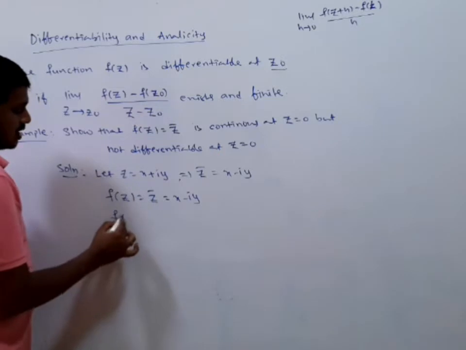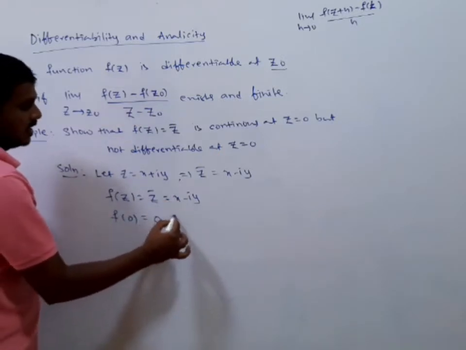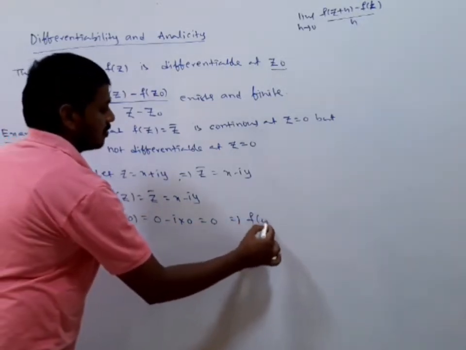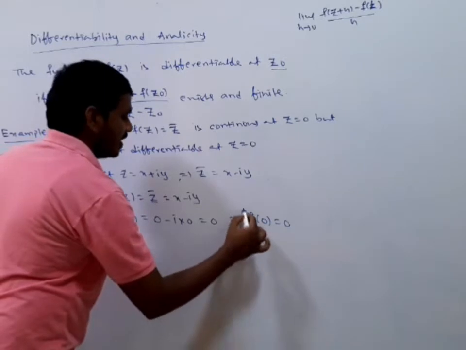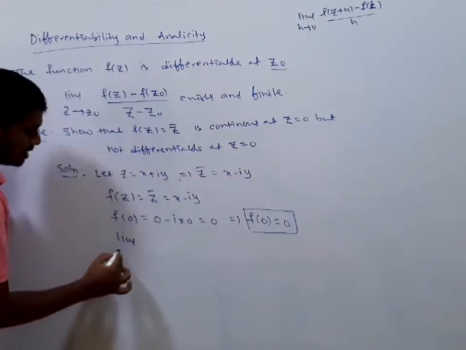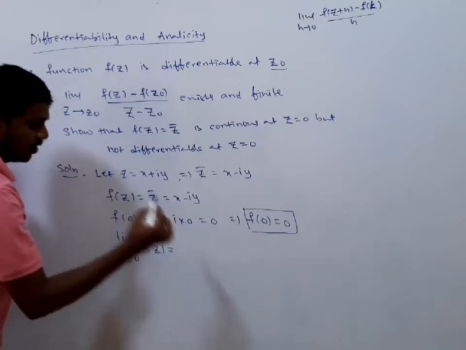So f of 0 is equal to what? It is 0 minus i into 0, which is equal to 0. So that implies f of 0 is equal to 0. That means the function is defined at 0. First condition is over. Now coming to the second condition, limit z tending to 0 of f of z, I am going to find. Whether the limit exists or not, I am going to test.